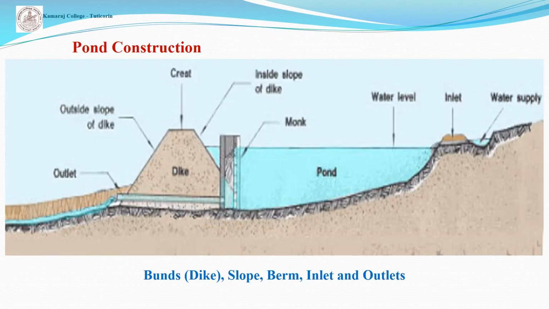In constructing a fish farm, a layout plan should be prepared first. The farm should have an office room, a residential building, then breeding pond, nursery pond, rearing pond, culture pond. Of the total area of the fish farm, 30% is made for land area for office purpose. The remaining 70% is made for water area.